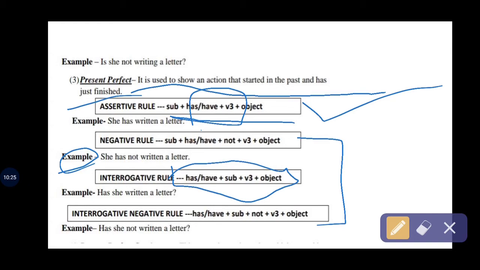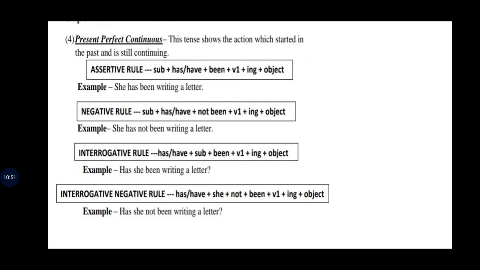That really helps you. That chart I showed you before, memorize it. That will make you really clear-minded about tenses, about sentence formation, about writing English. Okay, here is the combination of the interrogative negative rule: has, have come before the subject, and not comes after the subject, plus verb third form plus object. Okay, I hope you get it.